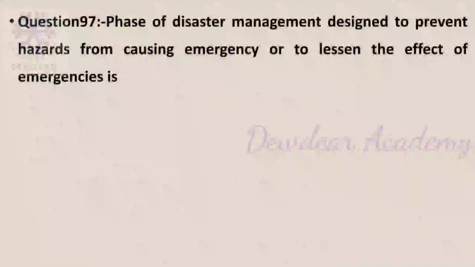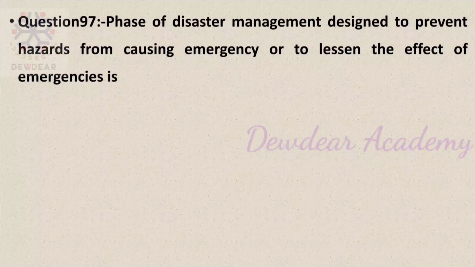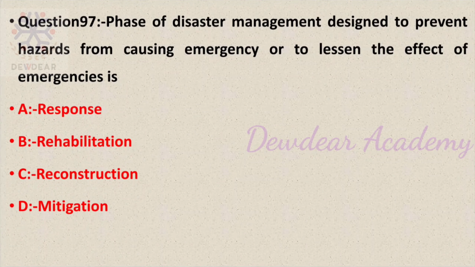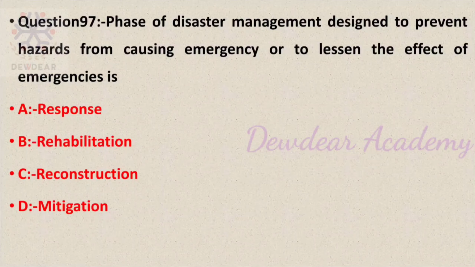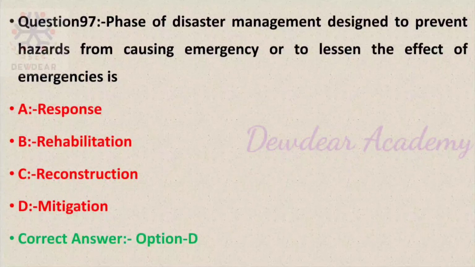Then question number 97. Phase of disaster management designed to prevent hazards from causing emergency or to lessen the effect of emergencies is. Options: response, rehabilitation, reconstruction, mitigation. The correct answer is option D, mitigation. So mitigation is a phase of disaster management that is to prevent hazards from causing emergency or to lessen the effect of emergencies.